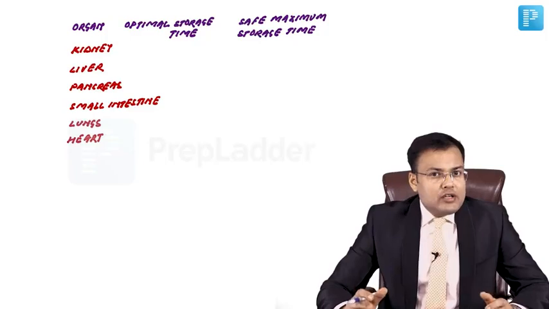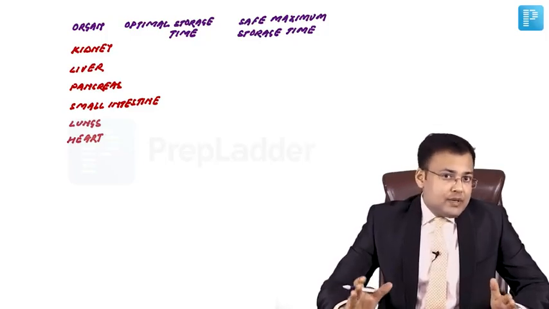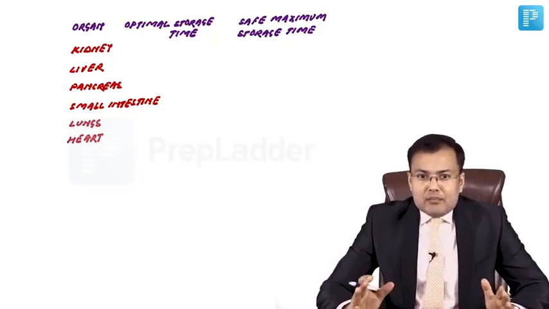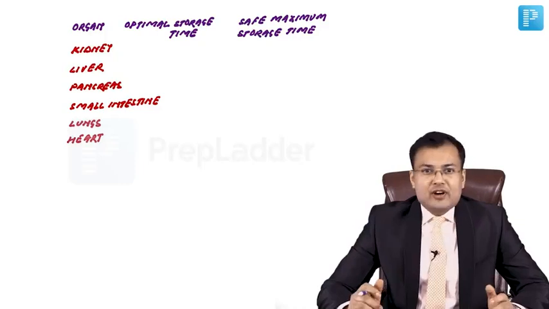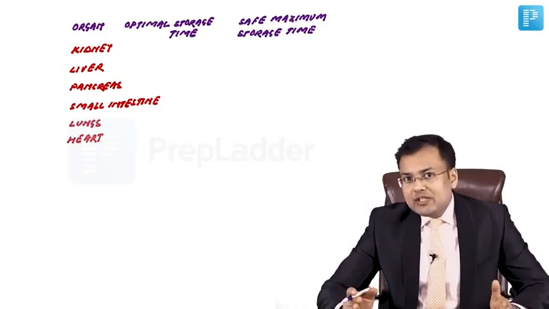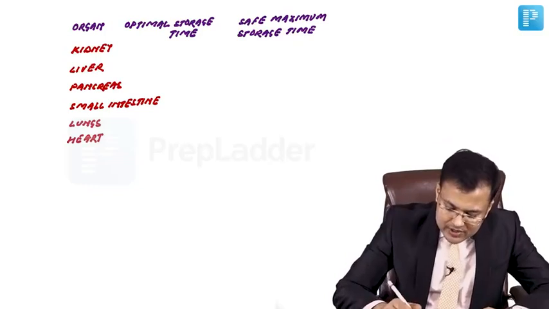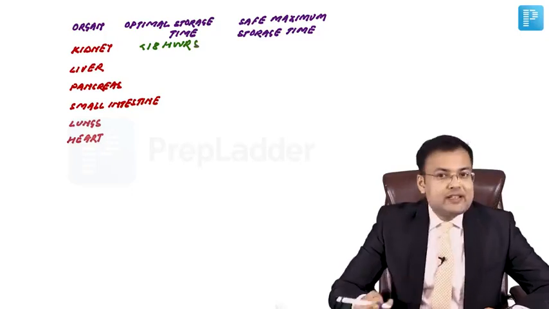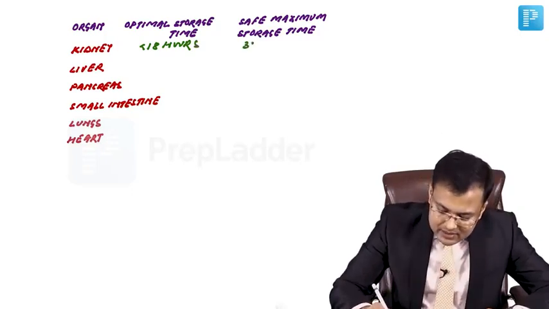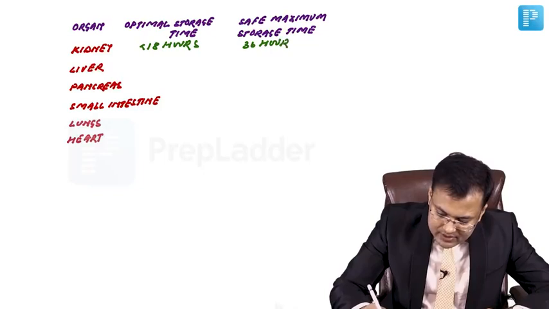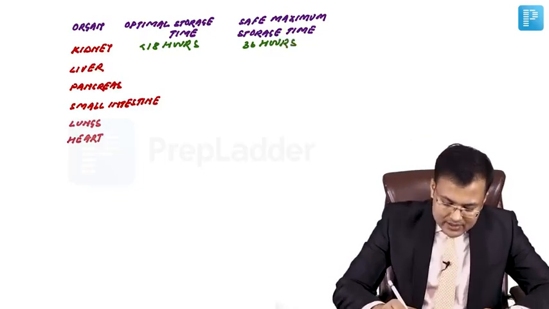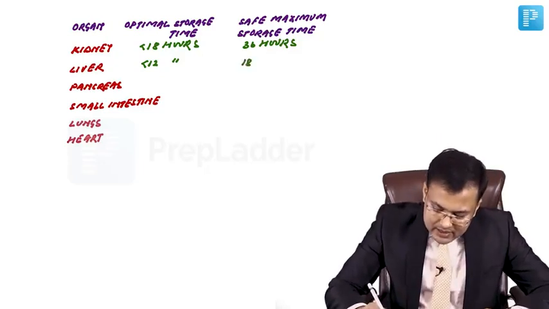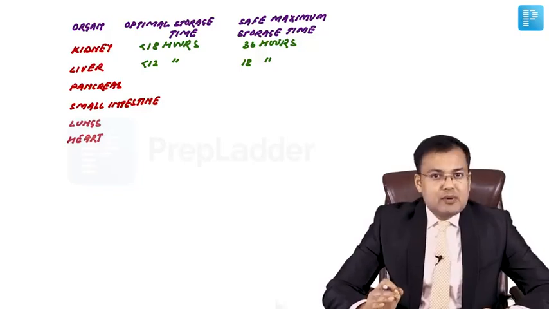Whenever we harvest organs from the donor's body, there is an optimal storage time for the graft and a safe maximum storage time. The optimal storage time is maximum for kidney, and the safe maximum storage time is also maximum for kidney. So how much? It's less than 18 hours optimal, and the safe maximum storage time is 36 hours. For liver, it's less than 12 hours optimal storage time and 18 hours safe maximum storage time.